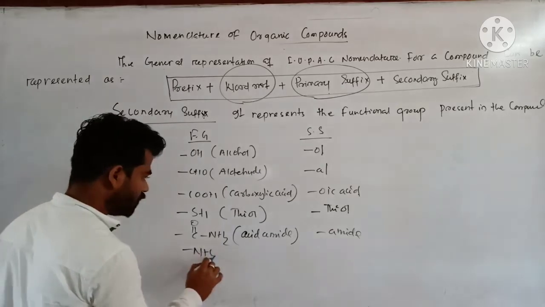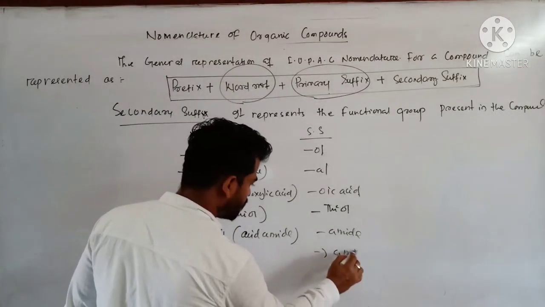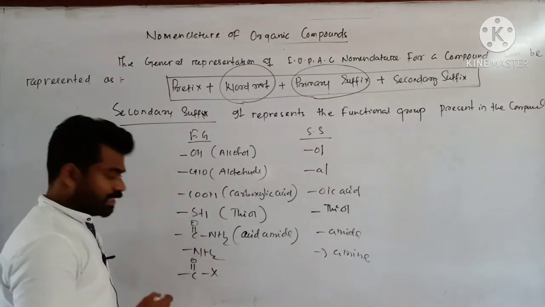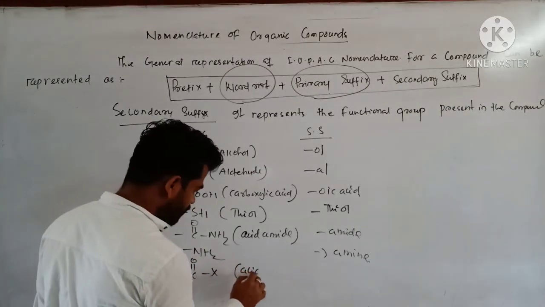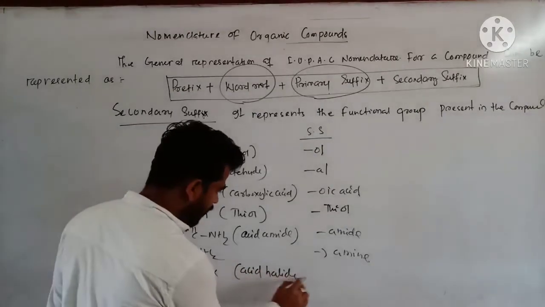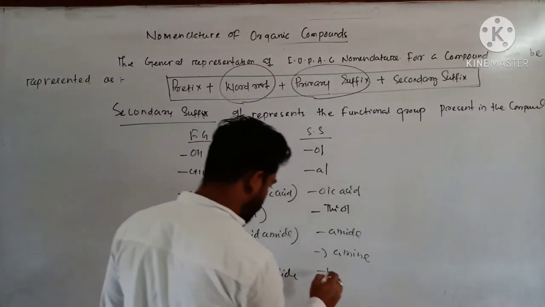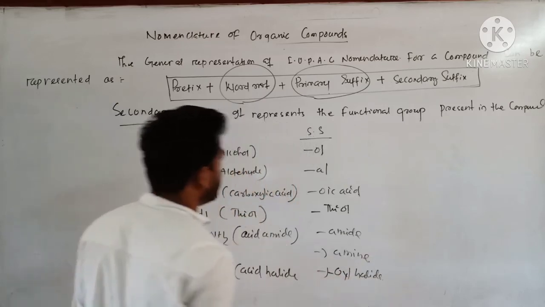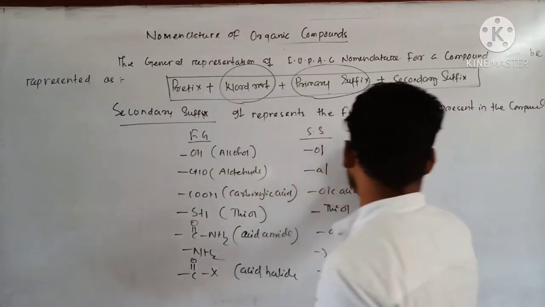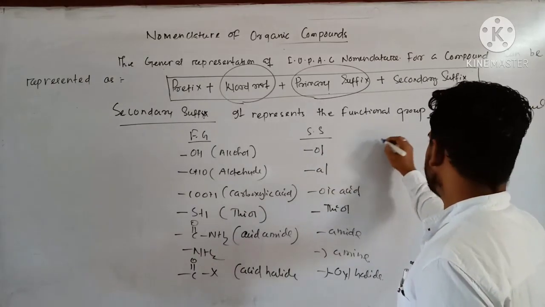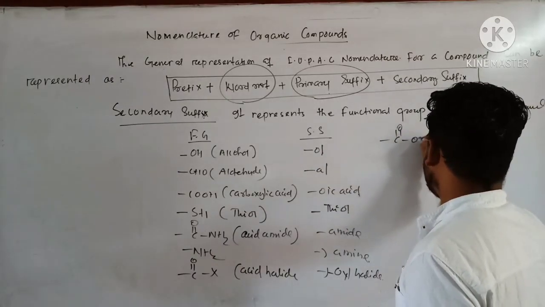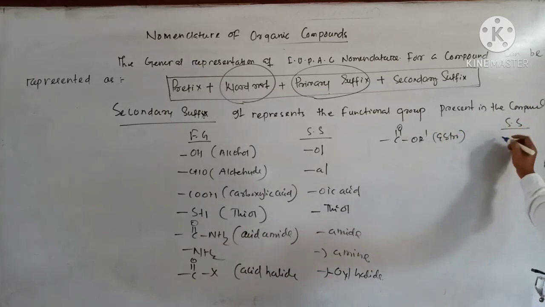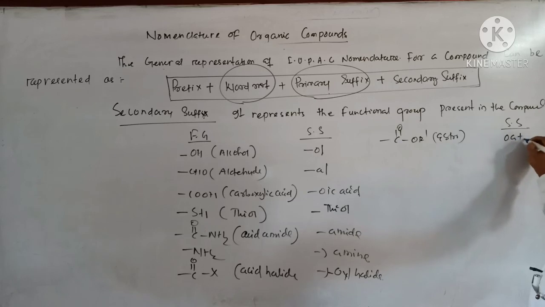And NH2 is amine. C double bond O, X, acid halide, so its secondary suffix will be oyl halide. Likewise, suppose this one is C double bond O, OR dash, this one is ester, so its secondary suffix will be oate.